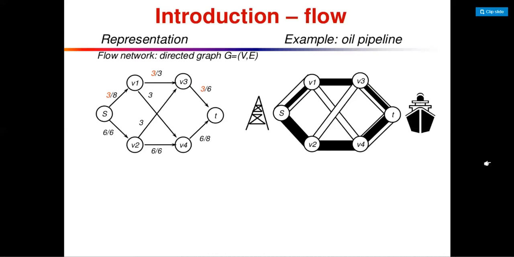In the same way, data flows through cables from one source to another, from a source to a sink. So that is the basic example of network flow.